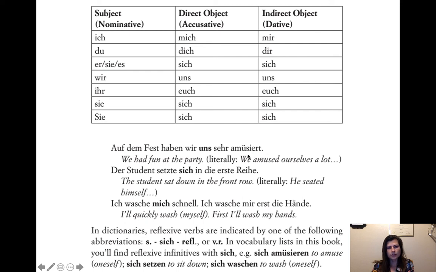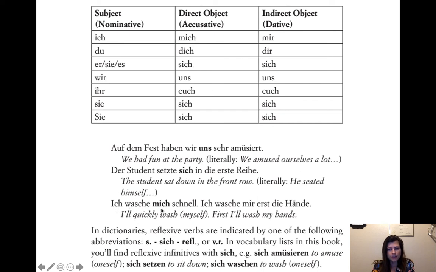So the thing is, sich amüsieren means to have fun, to amuse ourselves, right? So wir haben uns amüsiert. We amused ourselves. So there's the uns. Yeah. So der Student setzte sich in die erste Reihe. So he seated himself is the same as like sat down. Yeah, setzte sich. So der Student is like er, right? So der Student setzte sich in die erste Reihe.